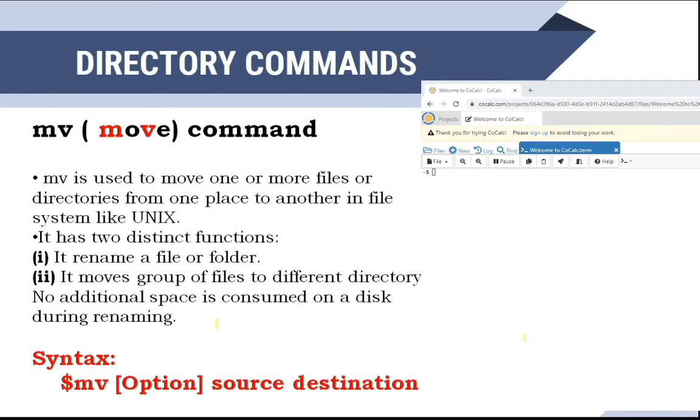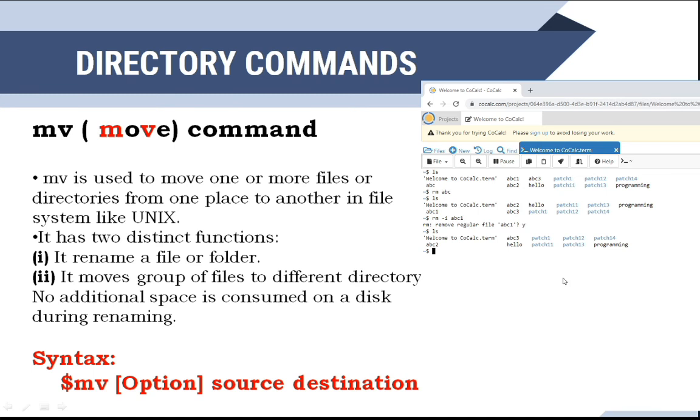So we will see an example here. ls. I want to remove a file, so rm abc. See here, the abc file will be deleted. Initially abc was there, and here it is deleted. Now I want to use the -i option with abc1. Here you have to give the option whether you want to delete or not. If you say yes, then that file will be deleted.